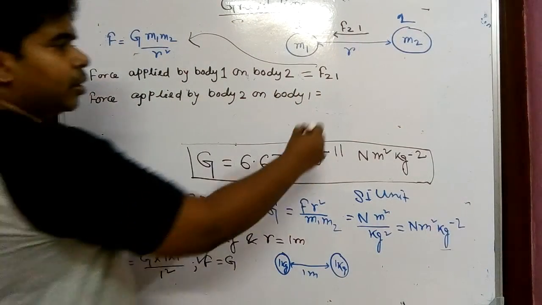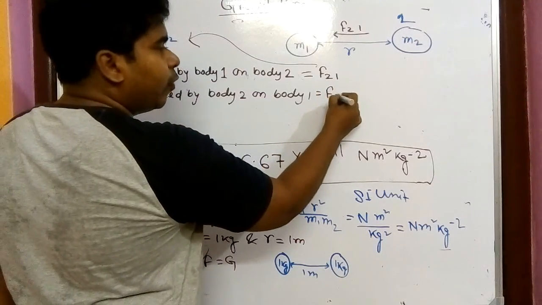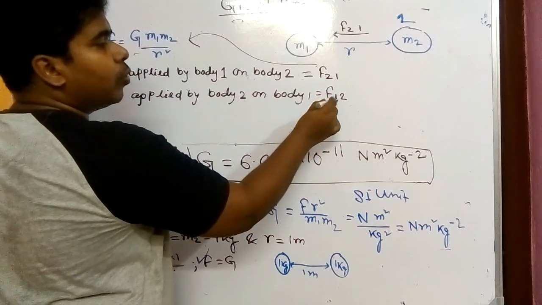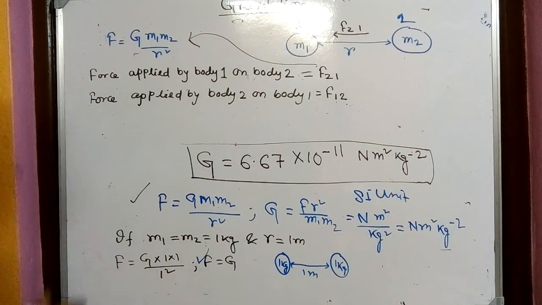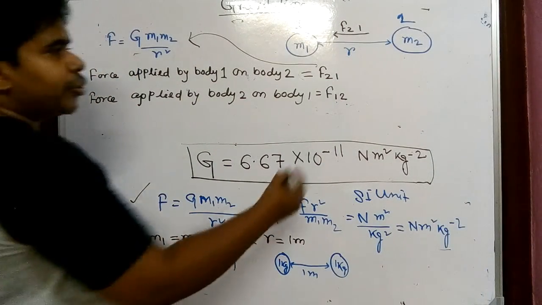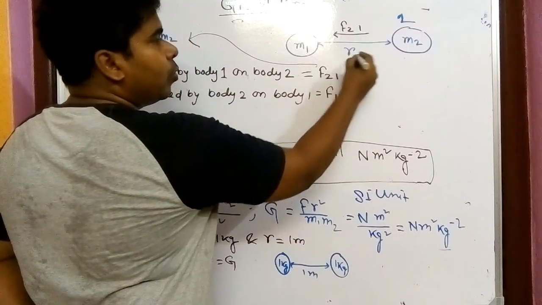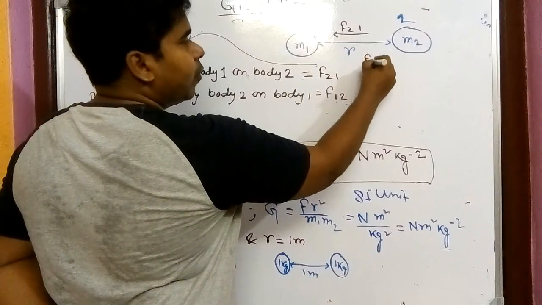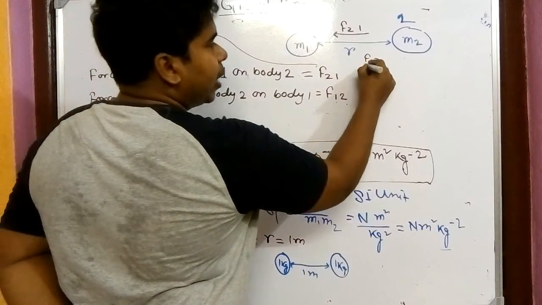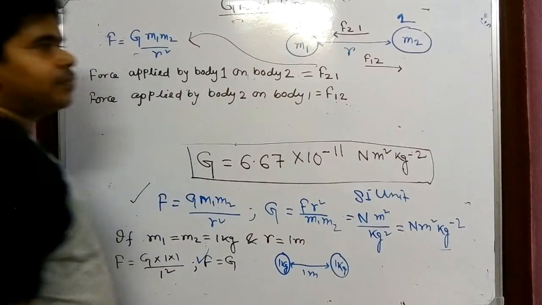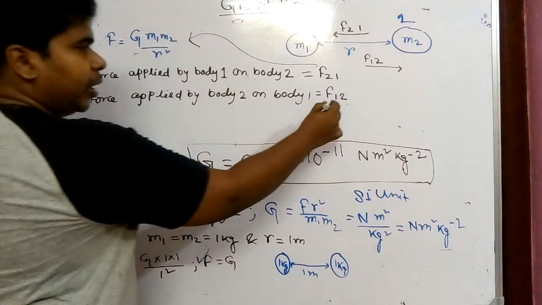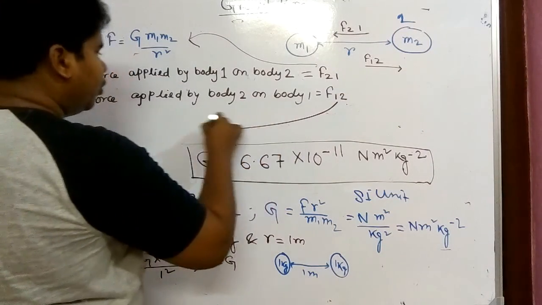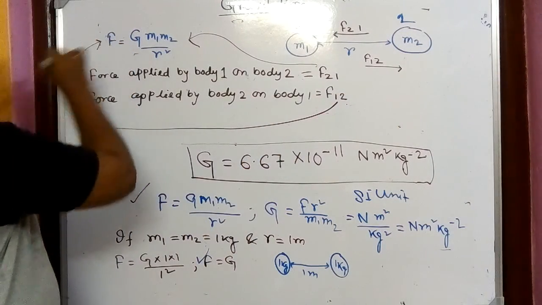That force is F12, the force on 1 due to 2. That's why we have written 12 or 21. So that force is applied by 2 on 1, it is F12 and it will be attracting towards 2. Then the value of this will also be the same F.